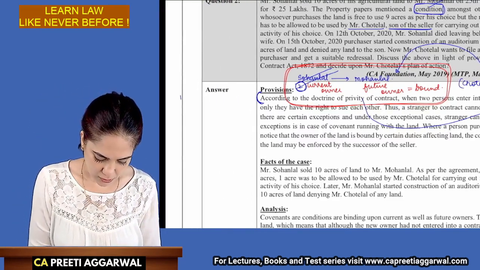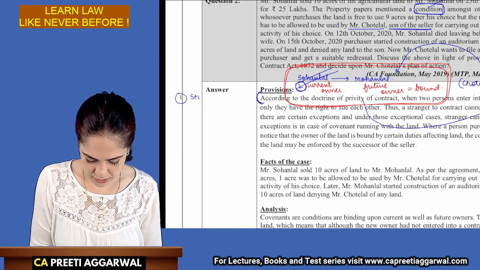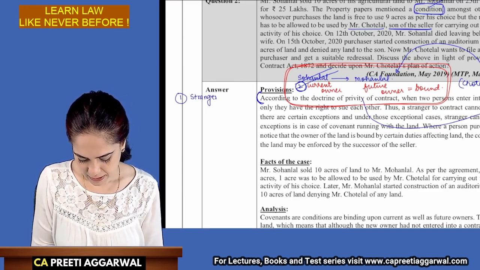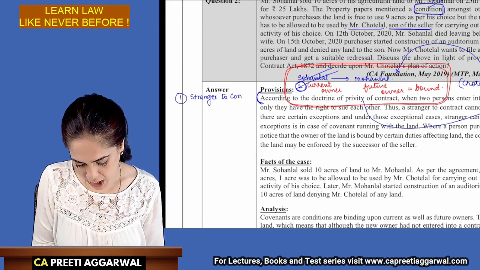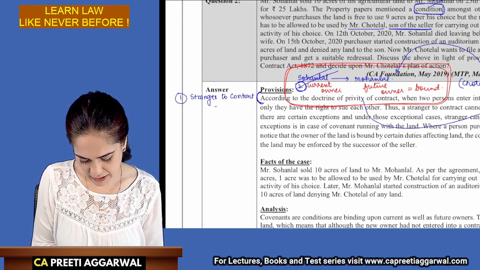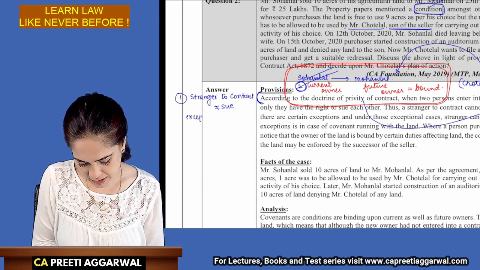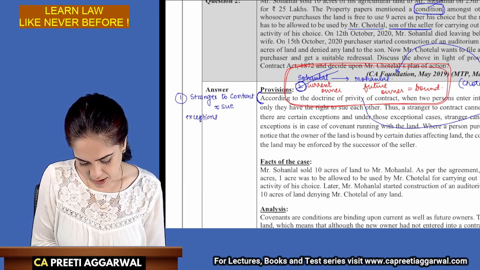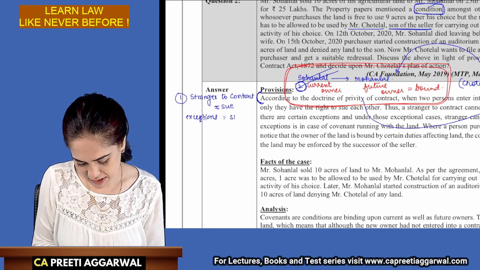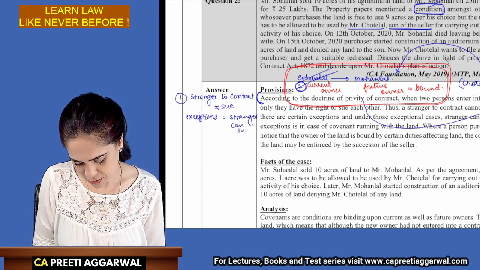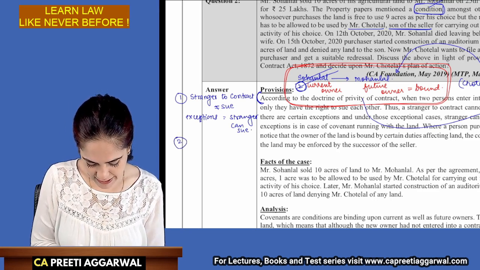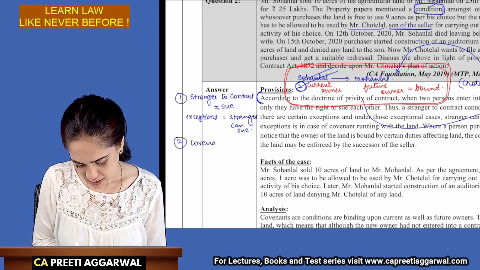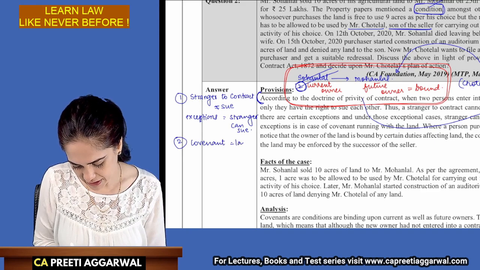So they wrote something about stranger to contract. That ideally a stranger to contract cannot sue. But there are certain exceptions. Under these exceptional cases, a stranger can sue. One of the exceptions is covenant running with land.